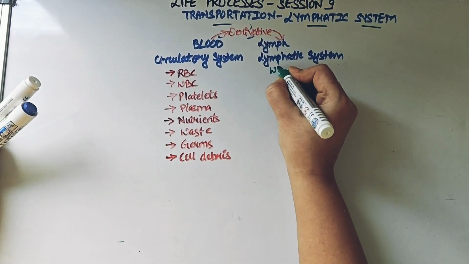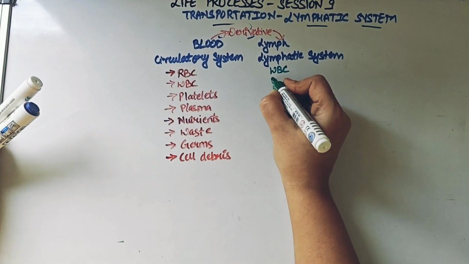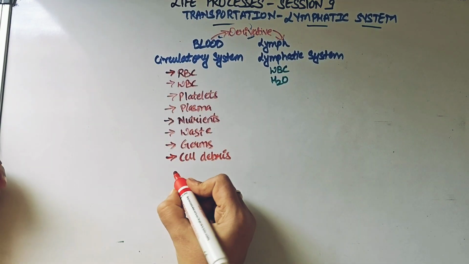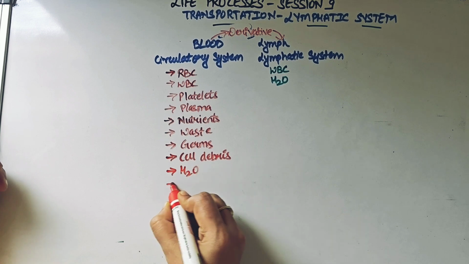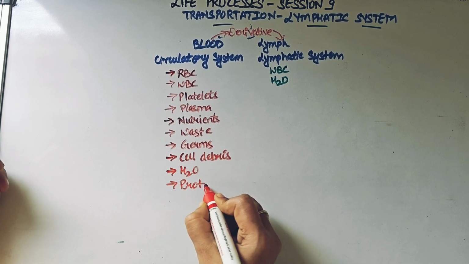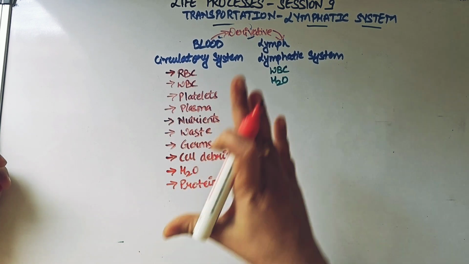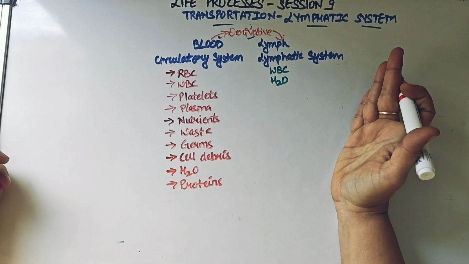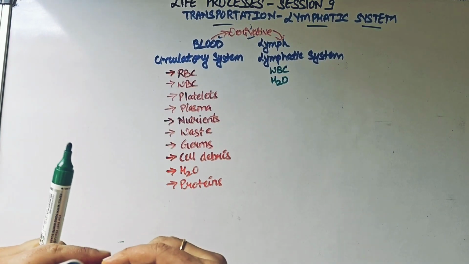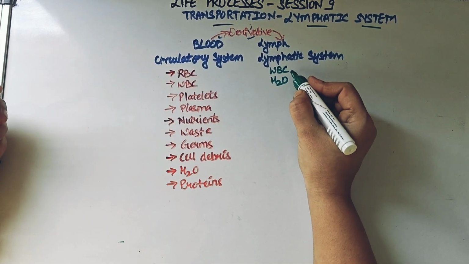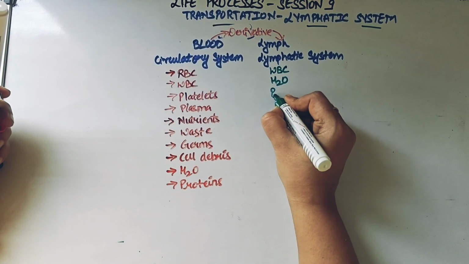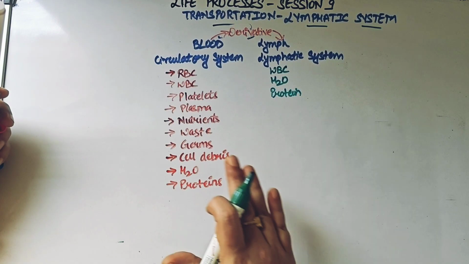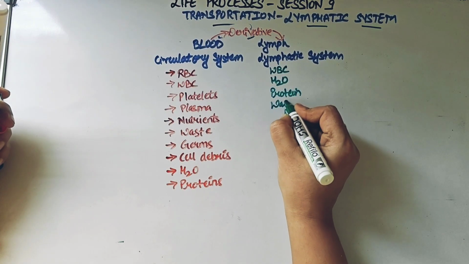So the components like WBC, and water, even water is found in your own blood also. So water is present, various proteins are also present. Some components of the blood are actually coming down to the system which is known as the lymphatic system. So what all components are coming? WBC is coming. Water is coming, the protein molecules are coming, and apart from these important materials, the materials like